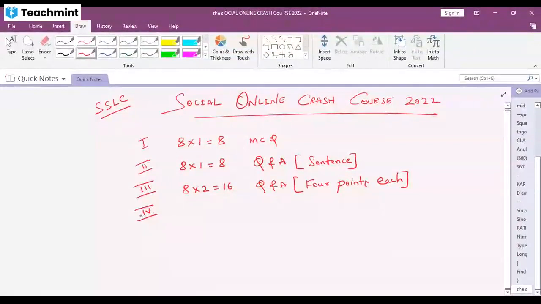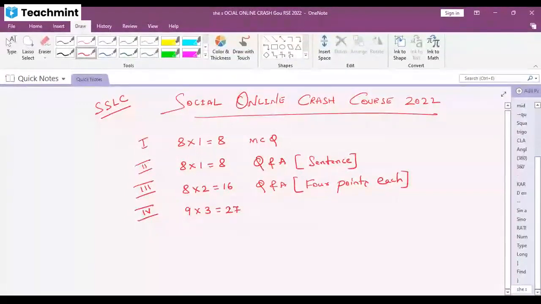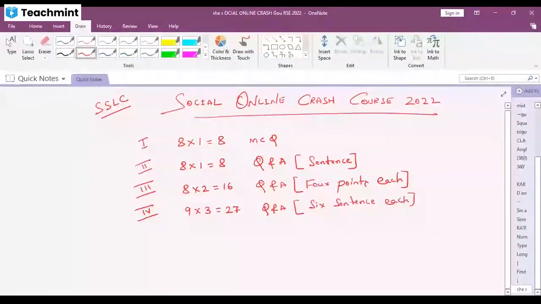Next, it is your fourth main. In the fourth main, again it is answer the following questions. You get 9 questions. Each question carries 3 marks. Total 27 marks. This is also a question and answer type question. Again, in the question they have given 6 sentences each. You have to answer in 6 sentences each.